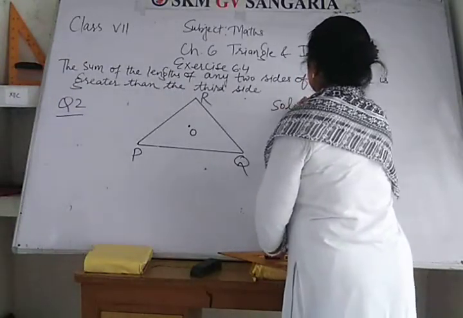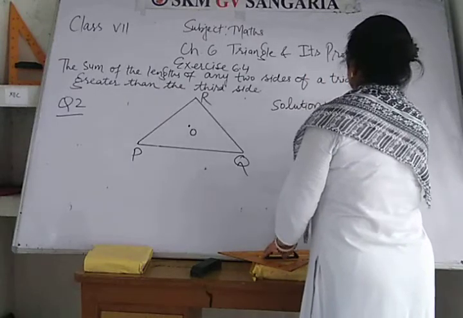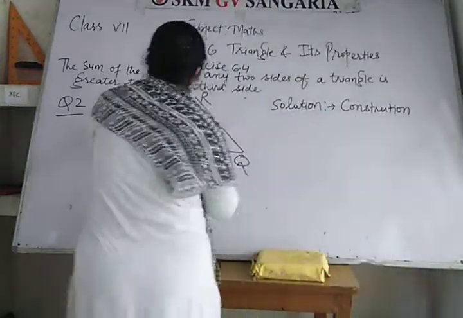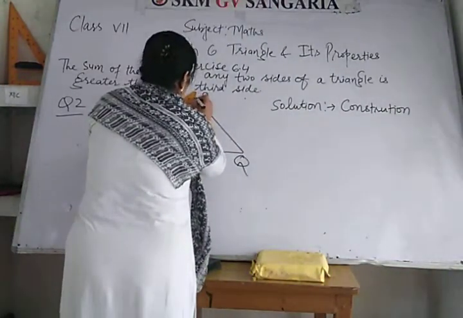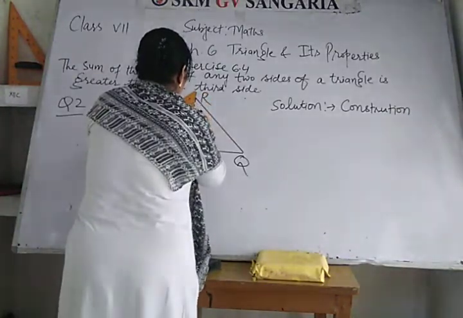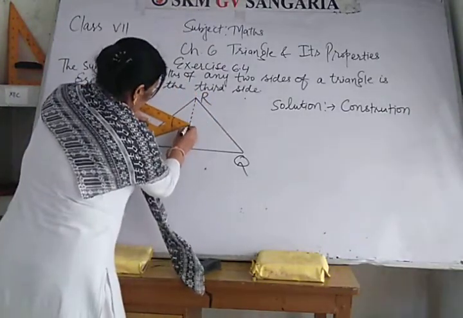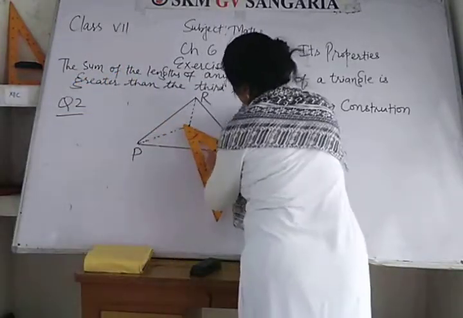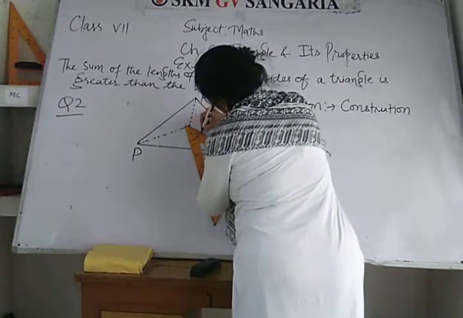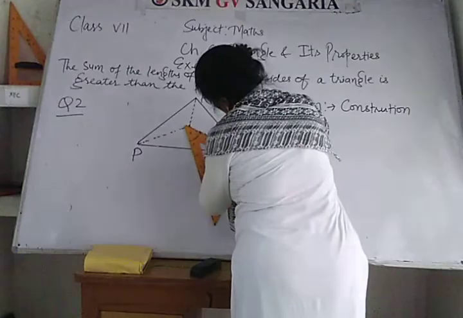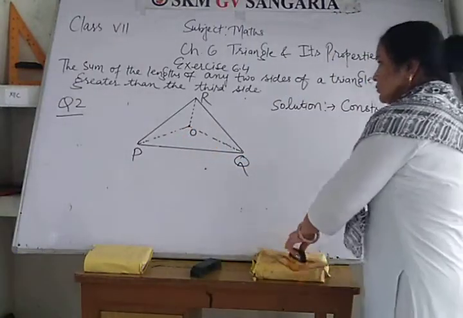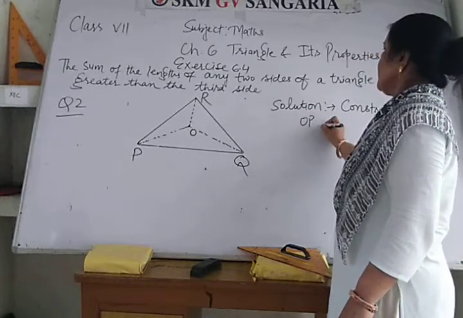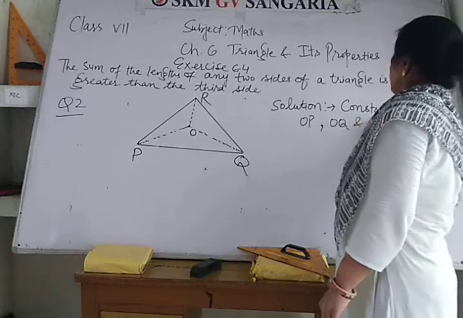So for the solution, construction means whatever we do from our own side. You have to join OR. You can draw a dotted line for OR, OP and OQ. So students, when you join OP, OQ and OR.